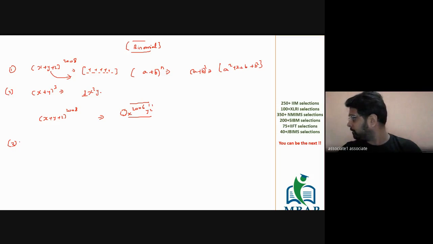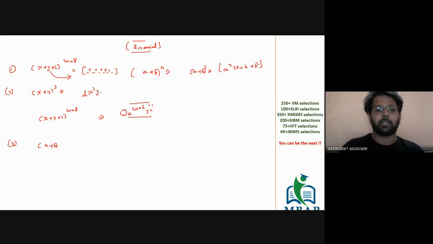Will be on finding the sum of all the coefficients. For example, if I say (a + b)² has how many terms? It's a² + 2ab + b². And if I ask you to find the sum of all the coefficients, it's basically 1 + 2 + 1, which is going to be 4.